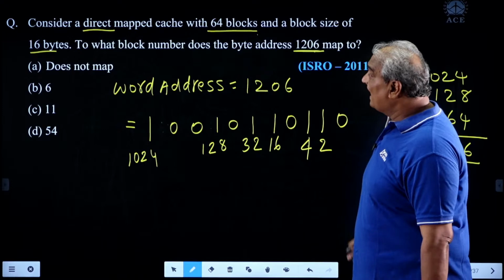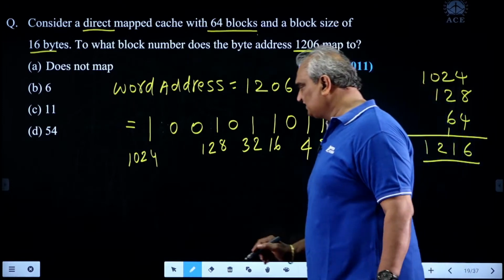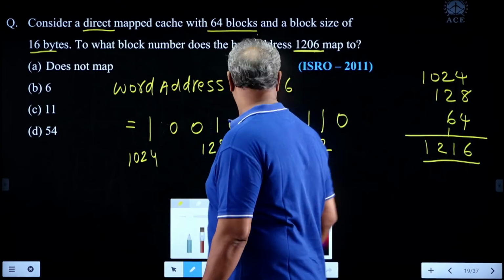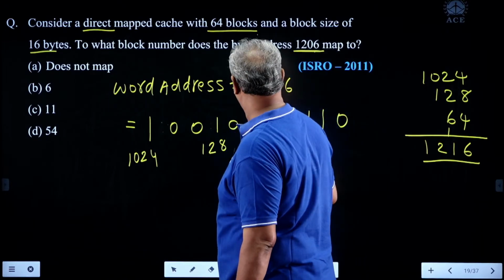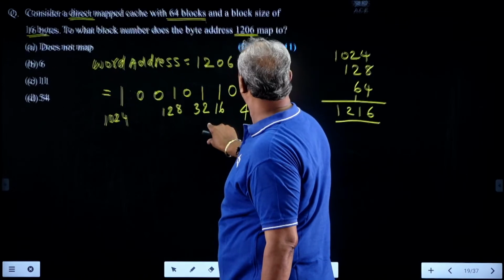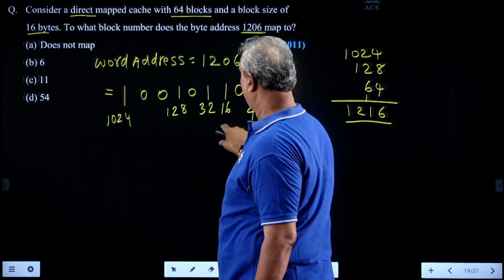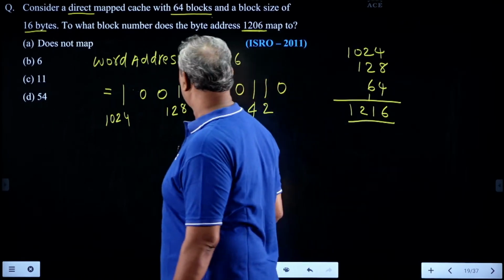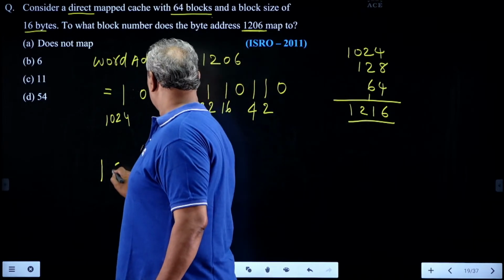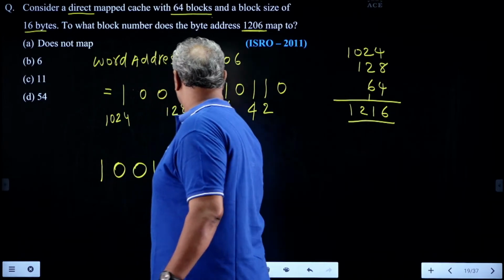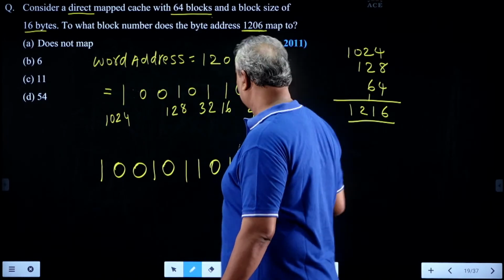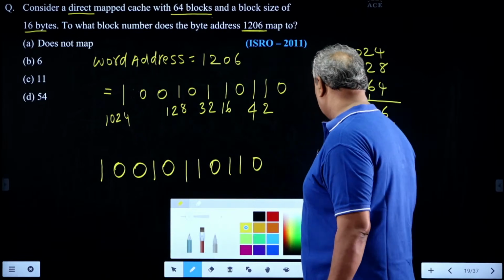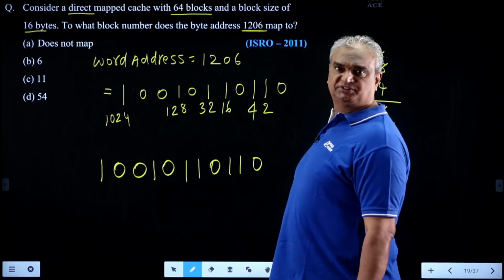Now it is the address of a word. Look here. Once again write the address: 10010110110. It is the address of a word. Later, it is the direct mapped cache.